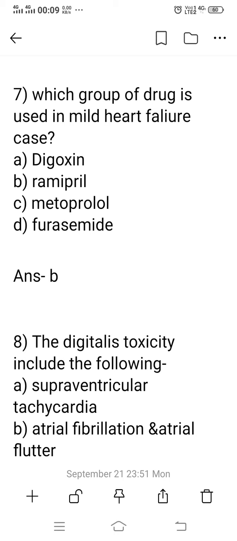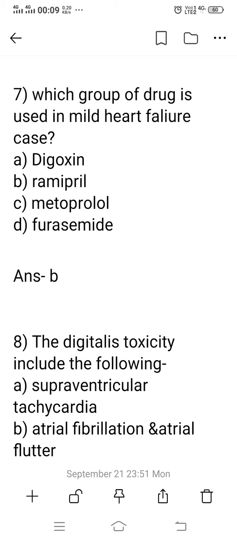Actually, all these groups of drugs are used in the treatment of heart failure patients. But which specific drug is the first choice for the mild heart failure patient? Option A, digoxin, belongs to the group of cardiac glycoside drugs. It is not the right answer. Option C, metoprolol, belongs to the beta blockers. So it is not the right answer, but it is used in heart failure patients.